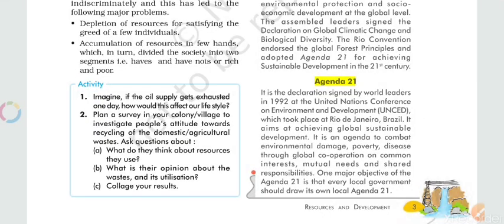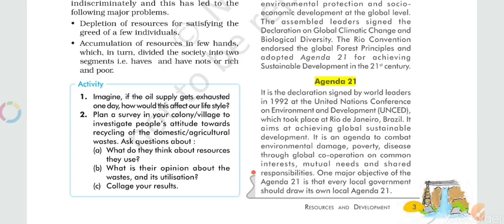An important agenda there was Agenda 21. It is a declaration signed by world leaders in 1992 at the United Nations Conference on Environment and Development, UNCED, which took place at Rio de Janeiro, Brazil. It aims at achieving global sustainable development.